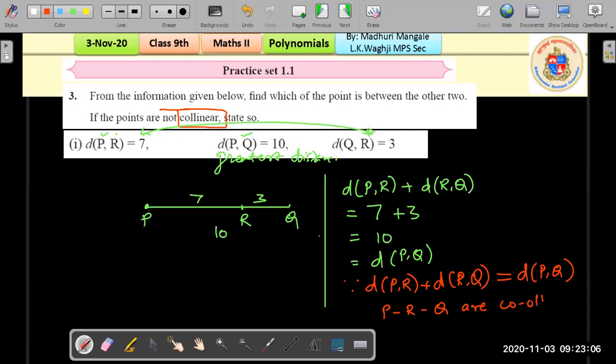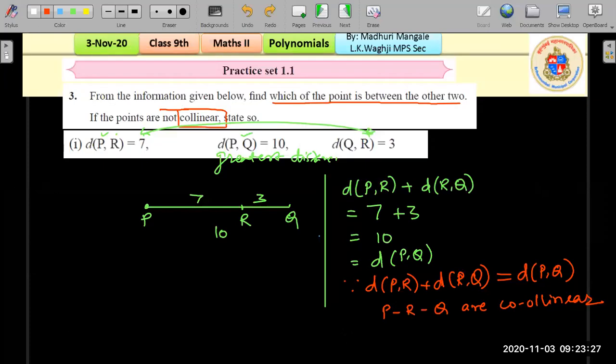Those points are collinear. And we are asked to find which of the points is between the other two. So which is the point between the other two? We can say point R is between P and Q.